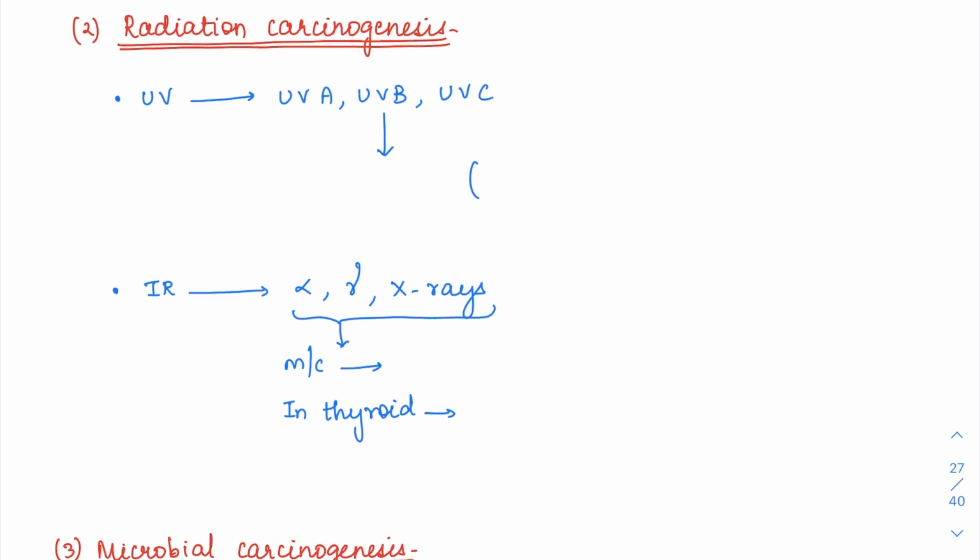Then radiation carcinogenesis. We have two types of radiation. One is UV radiation and another one is infrared radiation. Under UV radiation, we have three types of rays: UVA rays, UVB rays, and UVC rays. B is the one which is going to cause us cancer. So UVB, B for bad. UVB rays are going to cause skin cancers, especially basal cell carcinoma.